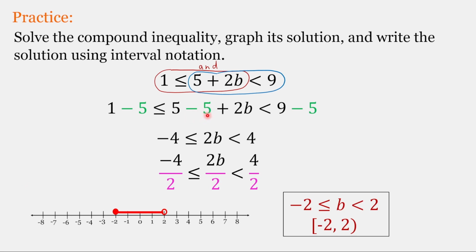We can subtract 5 from the middle and both sides, ending up with negative 4 less than or equal to 2b less than 4. And then we'll divide by 2, resulting in negative 2 less than or equal to b less than 2. And in interval notation, we have a bracket for the left boundary with negative 2 included, and a parenthesis for the right boundary with 2 not included.